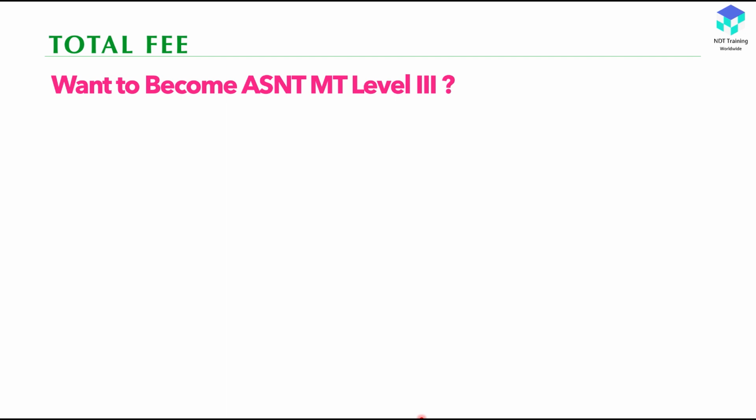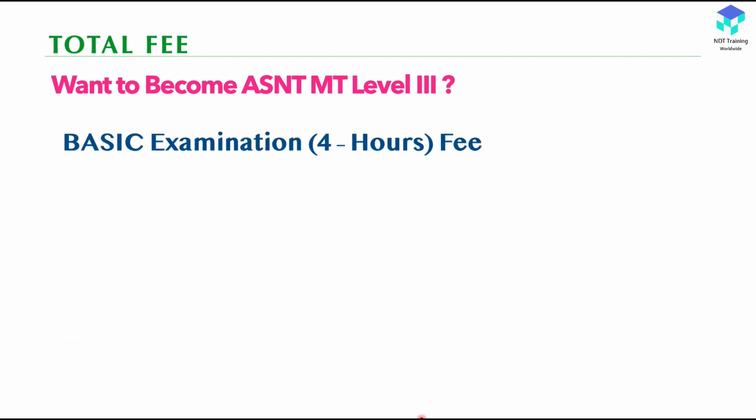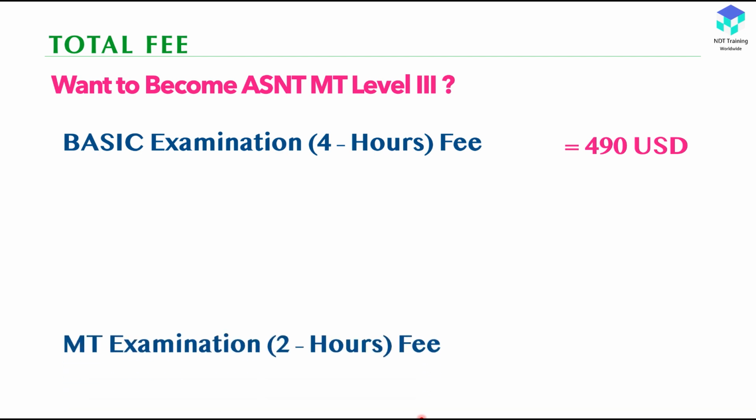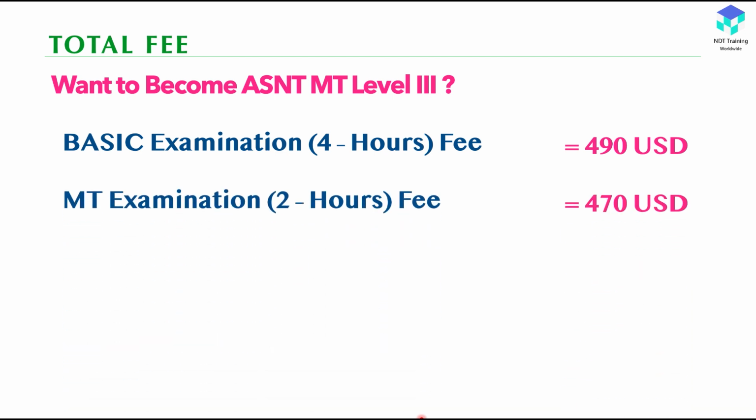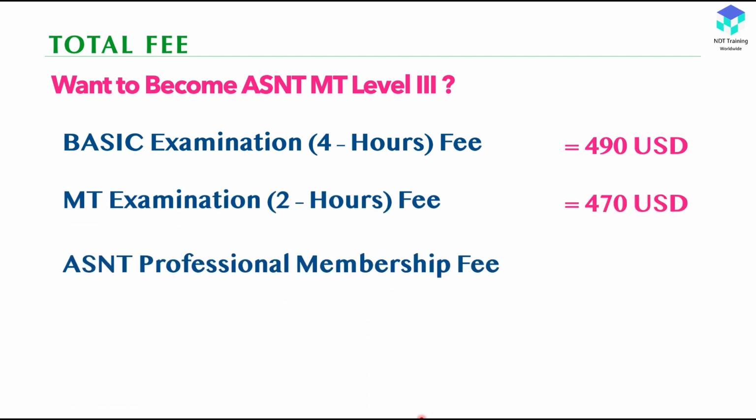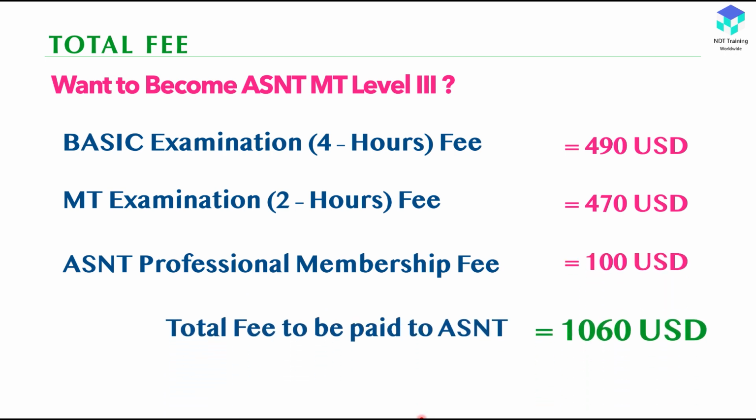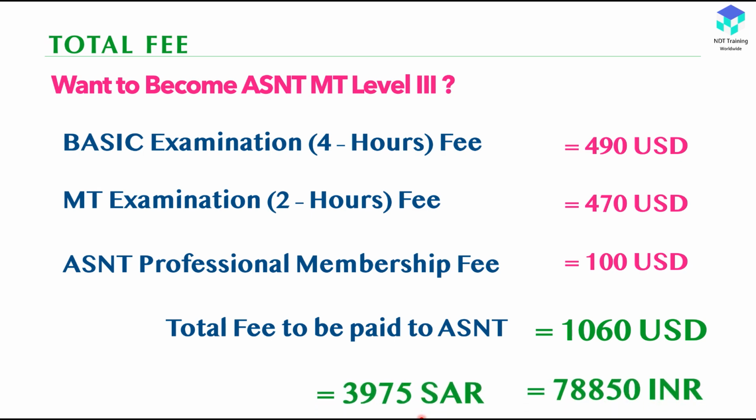Okay, so for example, if I don't want to take UT, I want to take PT or VT or MPI Level 2, MPI Level 3, then the cost is slightly lesser. The basic is the same, 490. Here you are getting $20 cheaper, so 470 USD. The membership is the same, so the final price, instead of 1080, will become 1060 USD, and 4000 Saudi riyals, then roughly 78,850 in Indian currency.